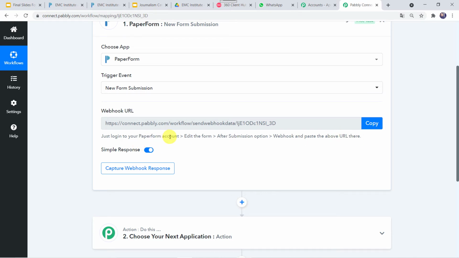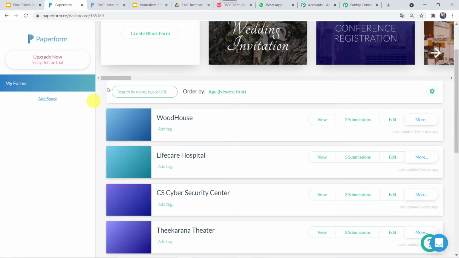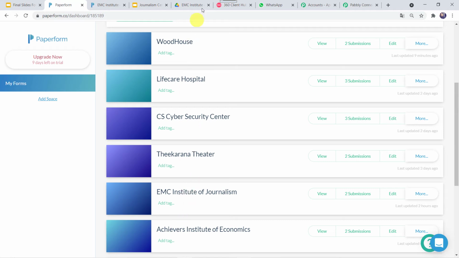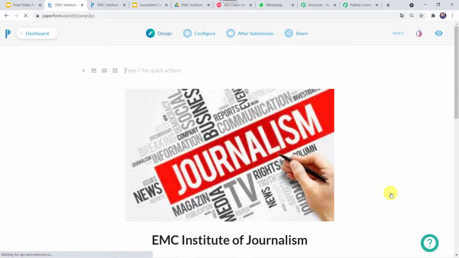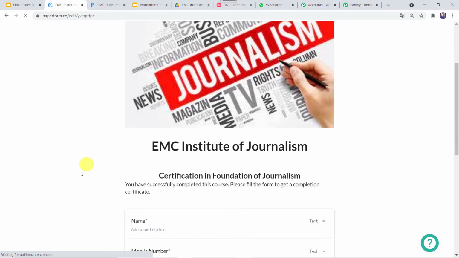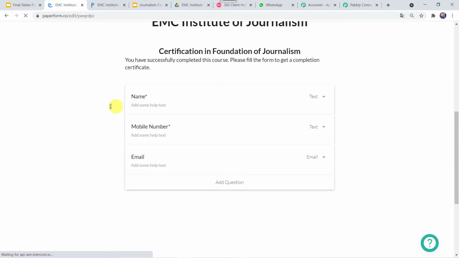I'll just open my Paperform account. This is my Paperform dashboard. Okay, here you can see so many forms I have created. I'll just open this form, EMC Institute of Journalism, which I have created for this particular journalism certificate. I'll just click on edit. Okay, so this is my EMC Institute of Journalism certificate form, where I have asked for the name, mobile number and email of the student.